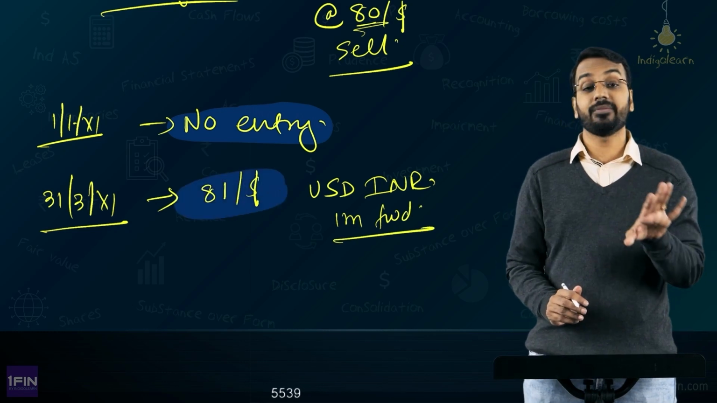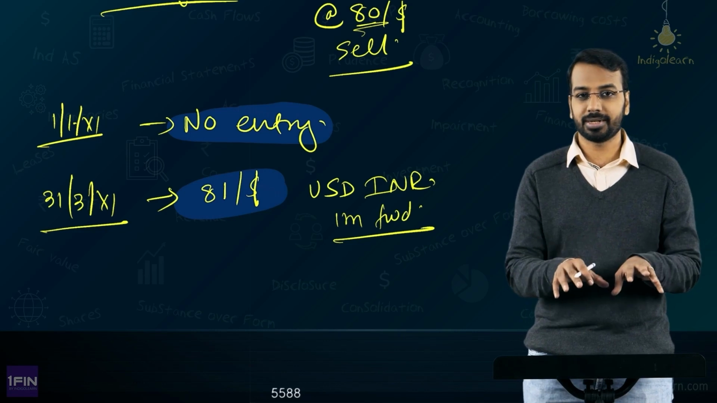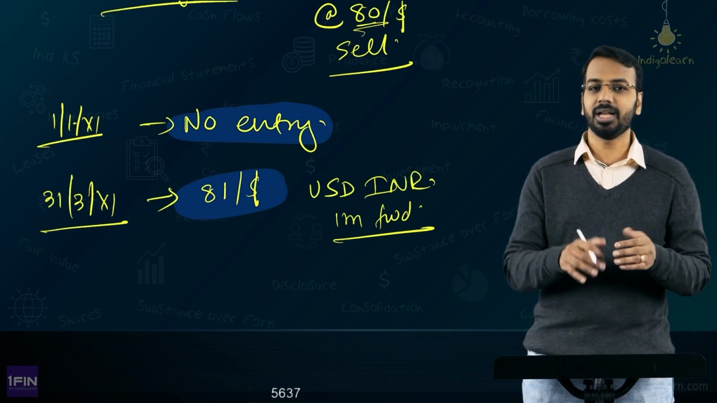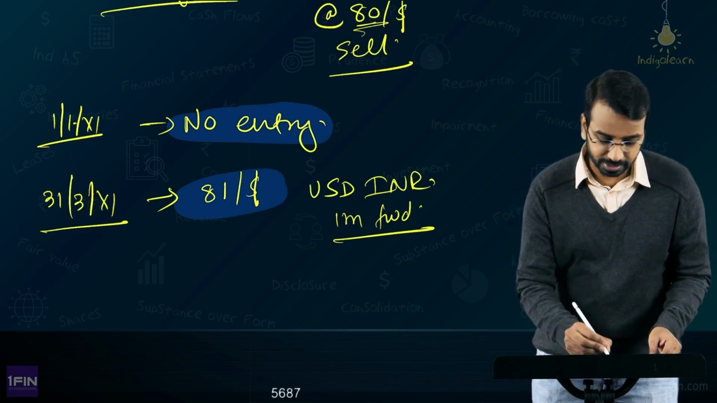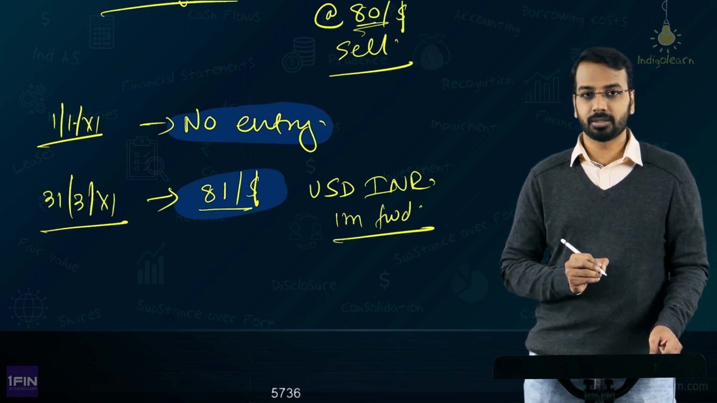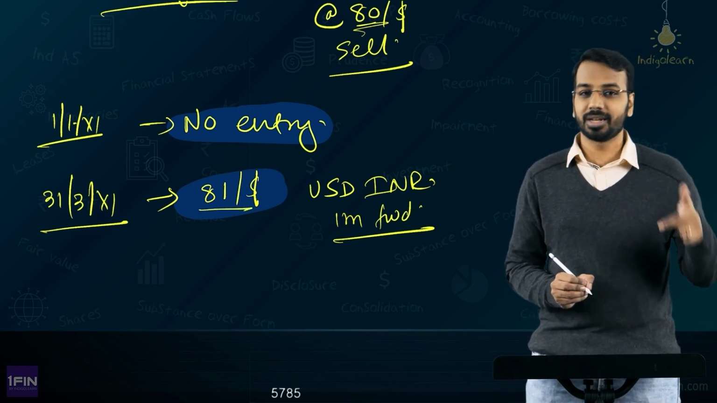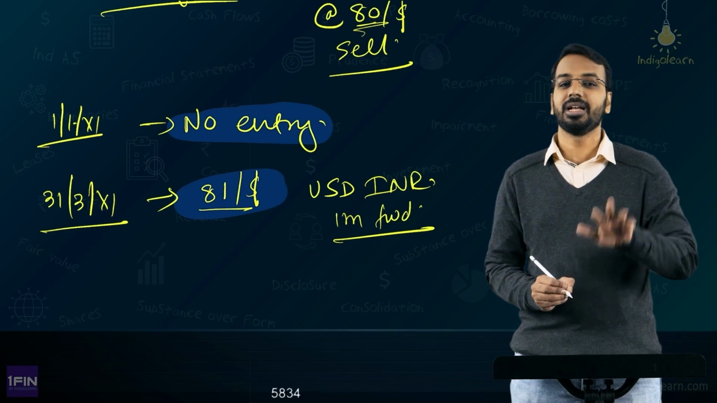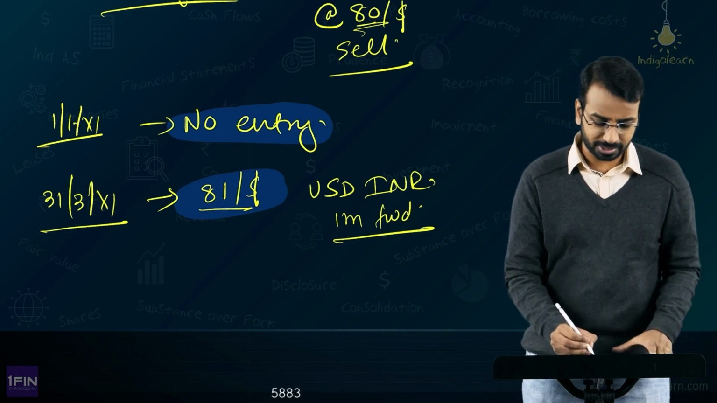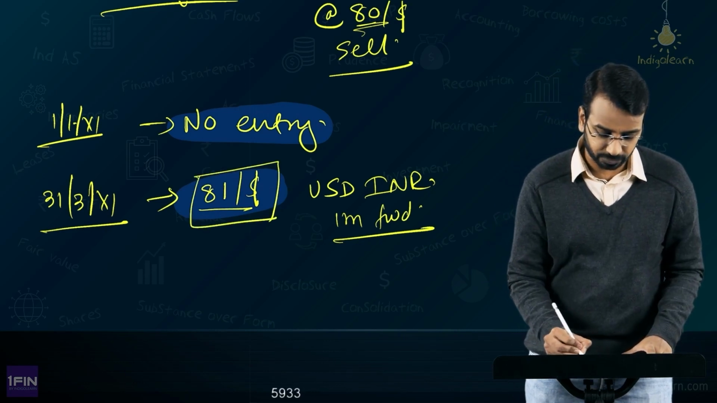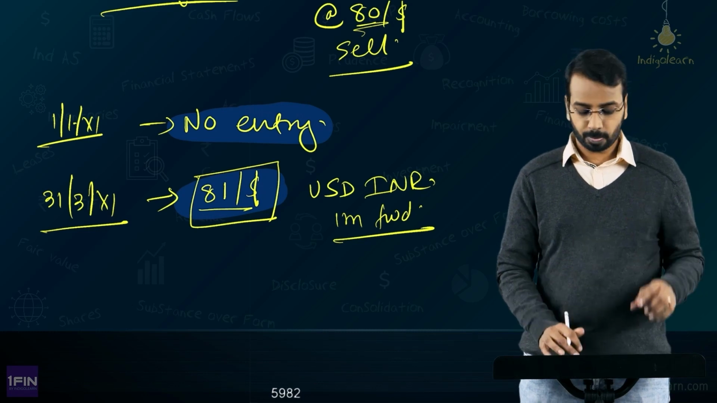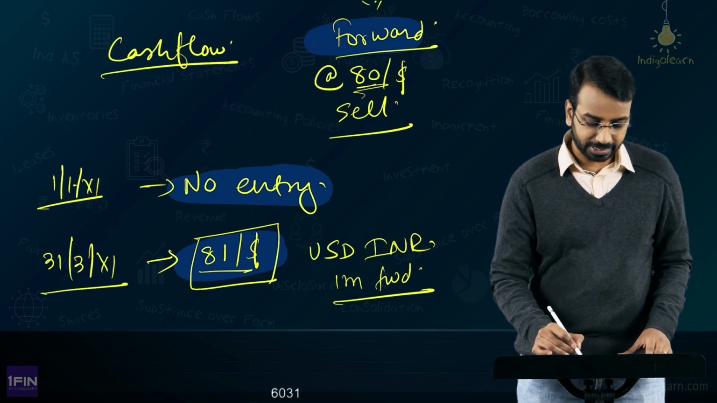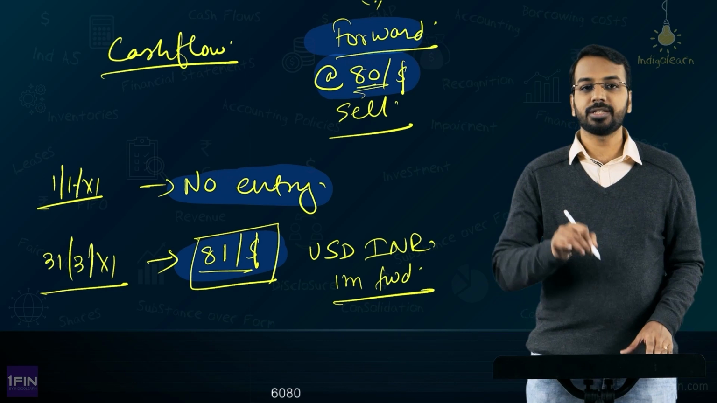I am ignoring time value of money because you will not be tested on complicated sums in this particular hedging topic. Otherwise, you will have to discount it because this is the rate after 1 month. So, you have to see what will be the rate today considering the discounting factor. All of that you will learn in financial management. For now, let us assume that this is the value which is relevant for us. It is 81. Now, I sold something at 80. Today, it is quoting as 81.